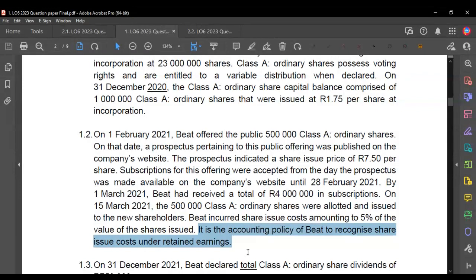The reason why that had to be mentioned in the question is because it's actually left up to the company where they take it out. So you find some companies might take it out of your share capital, and some companies might take it out of your retained earnings. So in this question, the examiner was trying to dictate to you where you need to take it out from, and so basically it's retained earnings.